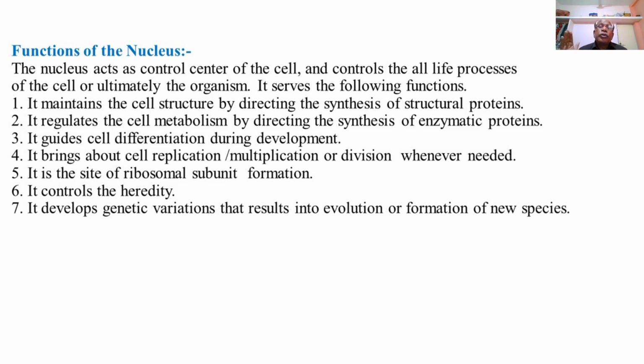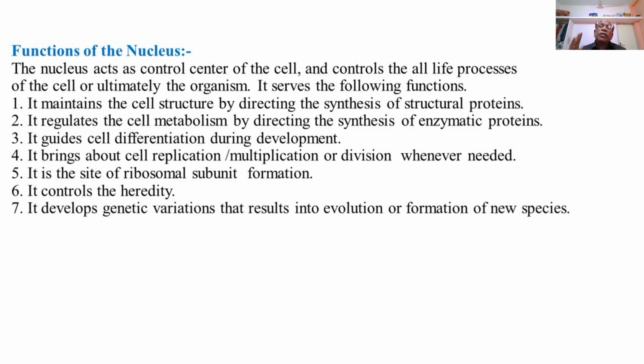So during reproduction, during embryonic development, or in the progress of embryonic development, there are processes taking place in the embryo such as determination and differentiation.